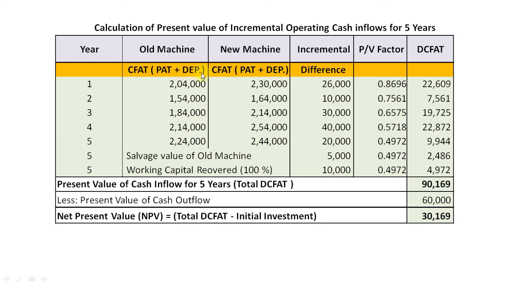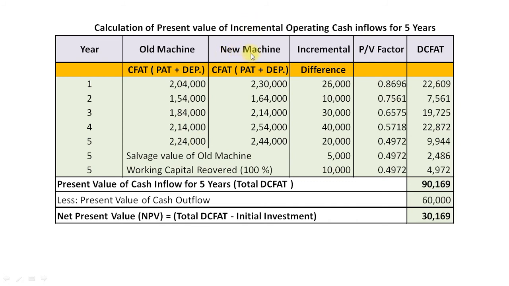In case of old machine, our depreciation is 4,000 per annum, so depreciation 4,000 will be added. So our CFAT for old machine is 2,04,000 in first year, 1,54,000 in second year, 1,84,000 in third year, 2,14,000 in fourth year, and 2,24,000 in fifth year.